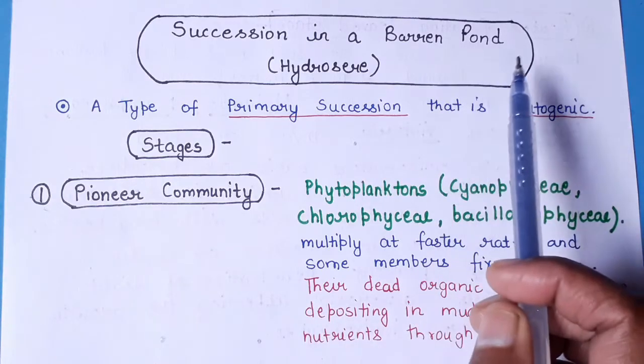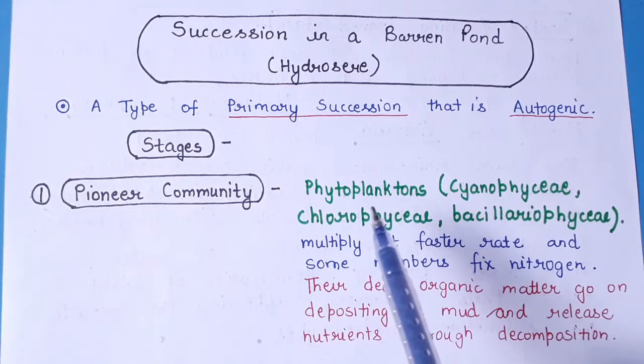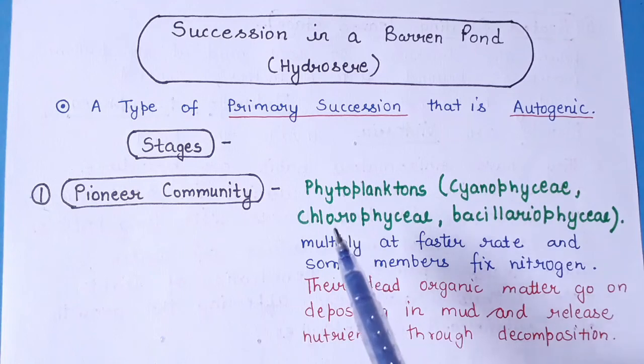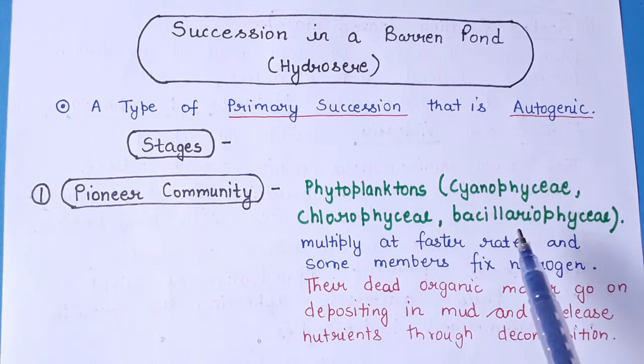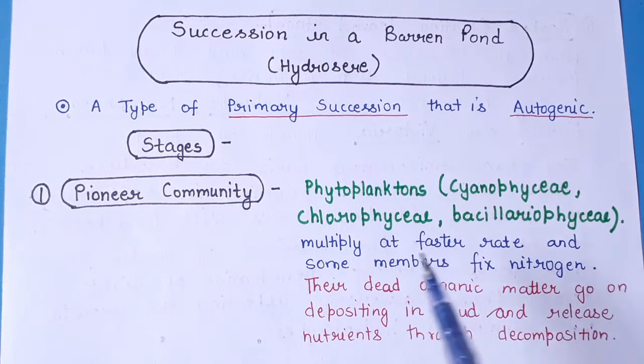On a barren pond, the first community that will grow is the phytoplankton, that are the algal members of the family Cyanophyceae, Chlorophyceae and Bacillariophyceae. So these phytoplanktons multiply at a faster rate within the pond, and some of the members fix nitrogen. As they grow at a faster rate and ultimately die, their dead organic matter goes on depositing in the mud and releases nutrients through decomposition.